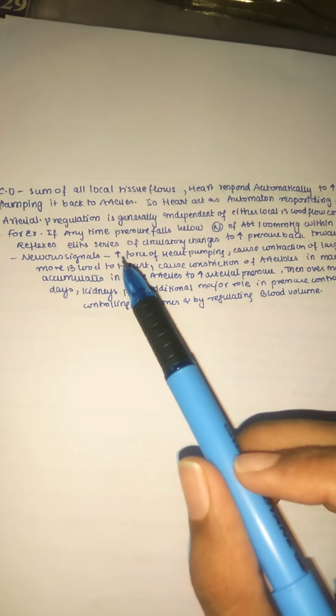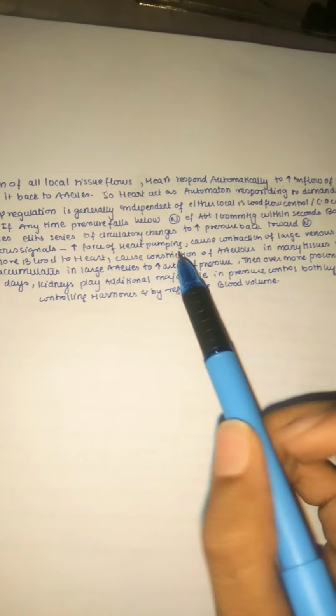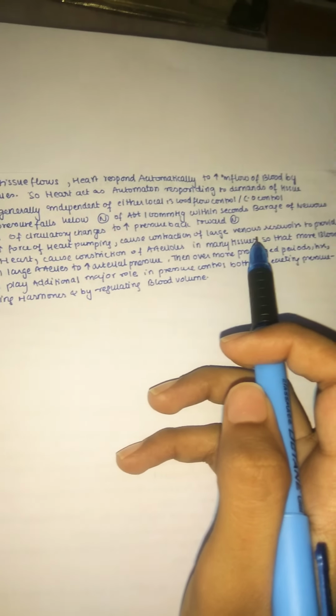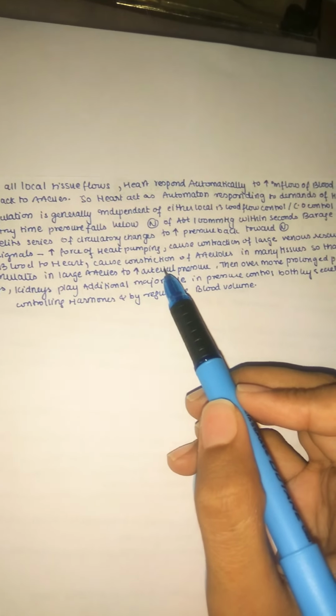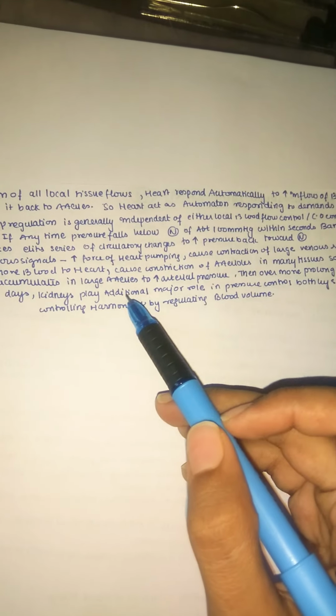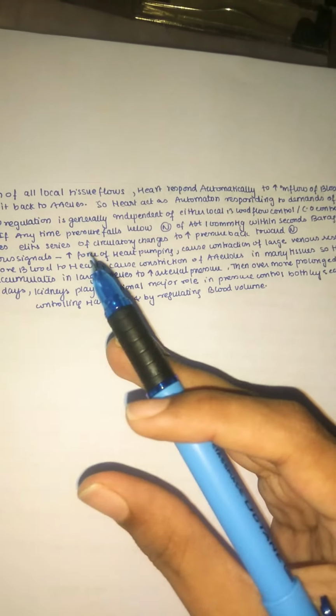Nervous signals increase the force of heart pumping, cause contraction of large venous reservoirs to provide more blood to the heart, and cause constriction of arteries in many tissues, so that more blood accumulates in large arteries to increase the arterial pressure. You can understand, whenever they constrict, the pressure increases.